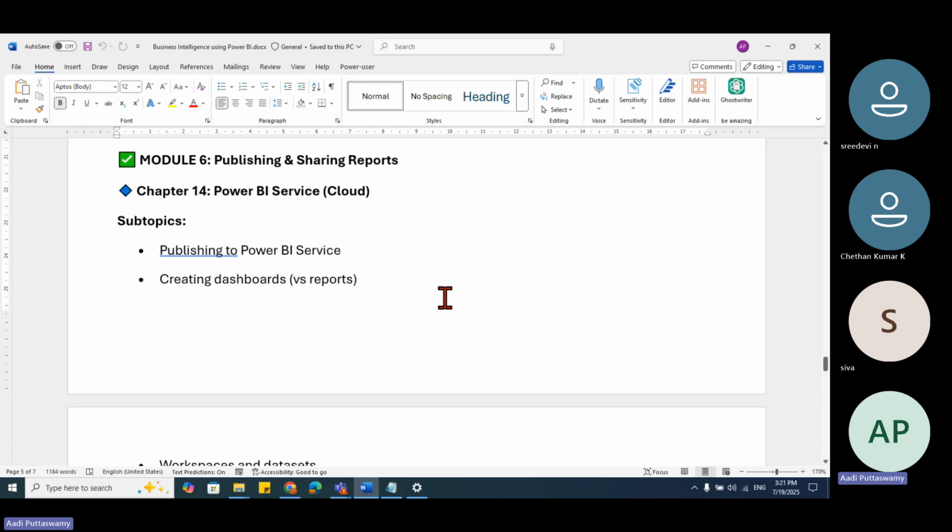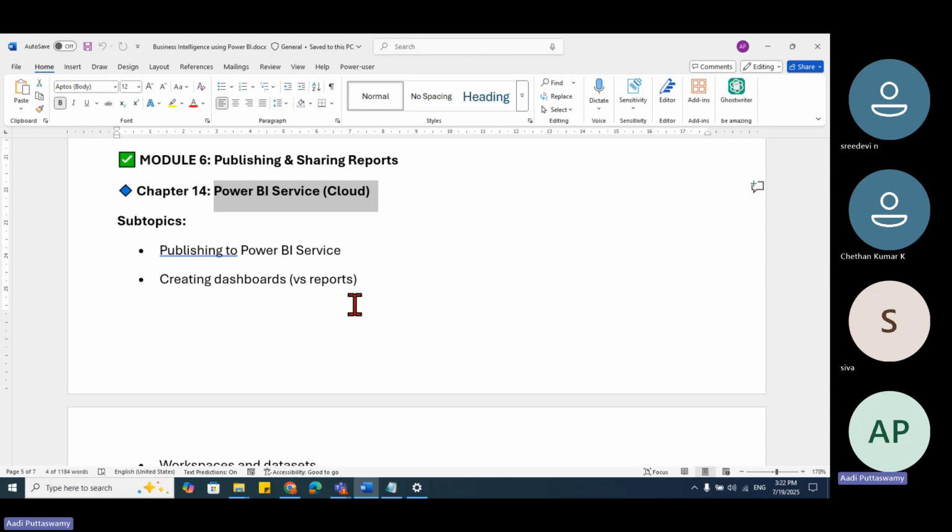Now, what is publish? This is where I need the ID credentials. If you see this Power BI service, we are trying to publish. To tell you in a simple way, publishing is nothing but taking all the reports, the entire dashboard we created in desktop, and putting it in another place called the cloud. It is like I have my project in my laptop, I insert one pen drive, copy that data, and give it to your laptop. You are saving it in your laptop.